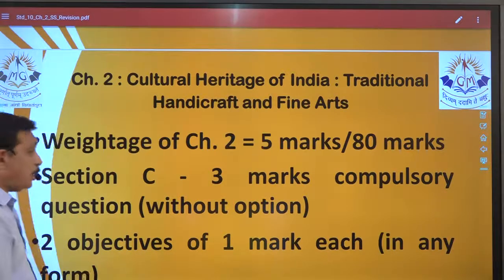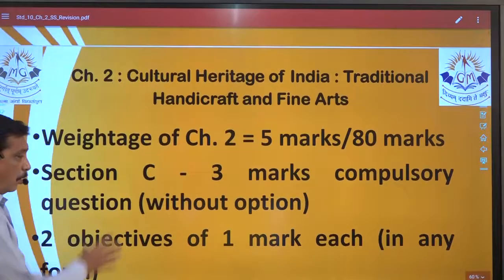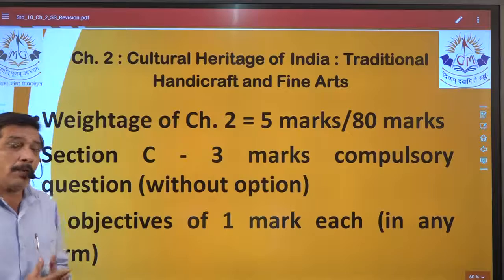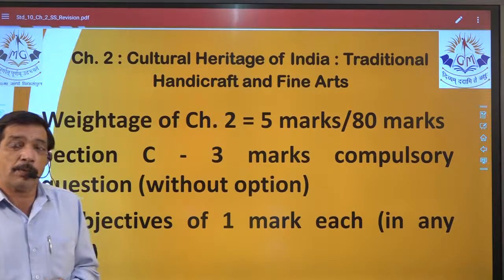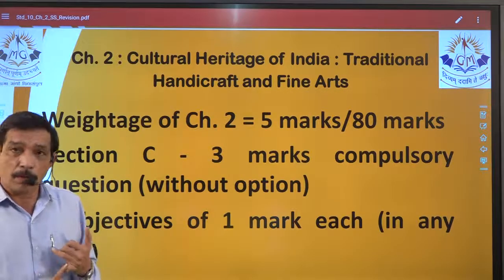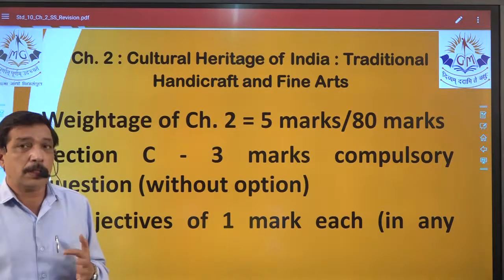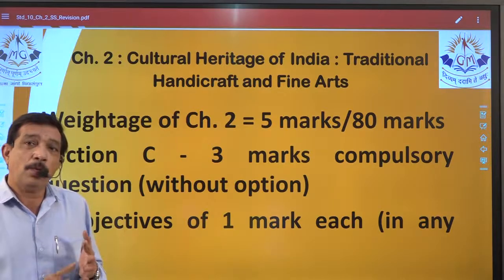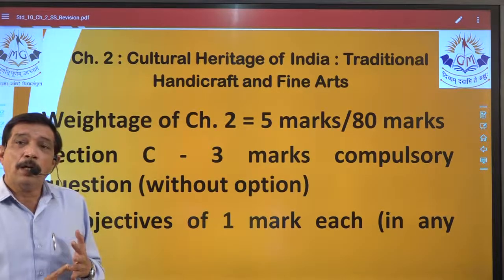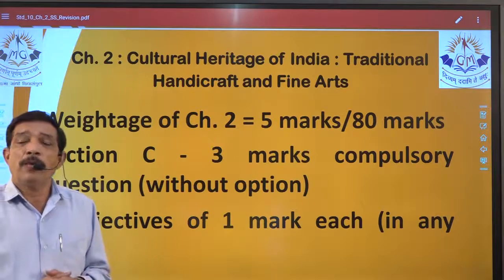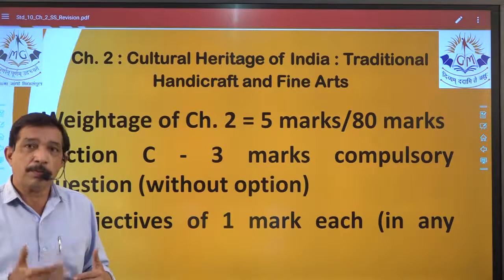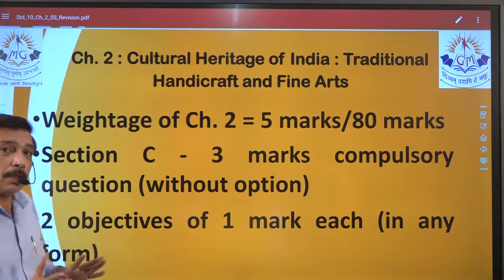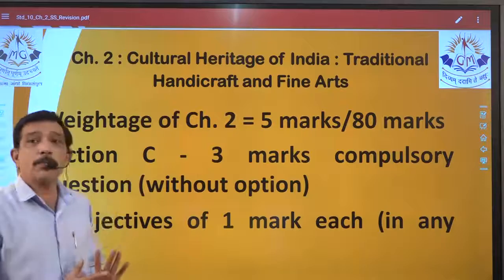Now there will be 2 objectives of 1 mark each in any form. Yes, in any form. We have already discussed objectives can be asked in the form of match the following. It can be asked for true or false. It can be asked in the form of MCQ. It can be a one word or a one liner, or we have to answer it in one of the objective forms. Yes, so 2 marks objective. First we will focus on the 3 marks compulsory questions.